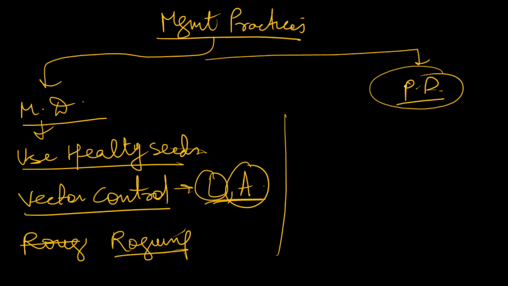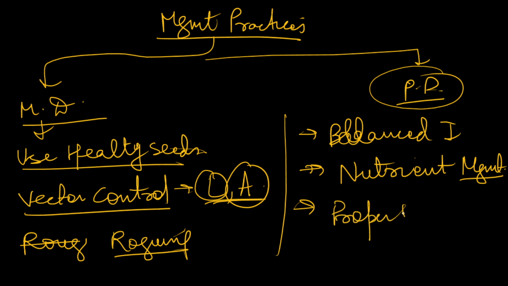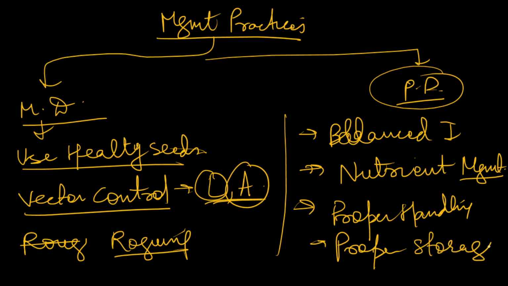In physiological disorders, we can mention that yes, we need to do balanced irrigation. Balanced irrigation is a must. Secondly, nutrient management is very important, because a lot of physiological disorders are due to nutrient deficiency or nutrient unavailability. Okay, proper handling of potato, proper storage of potato, all these things need to be done. Okay. So if you mention 3 or 4 management practices of mycoplasmal diseases and physiological disorders, that would be enough.